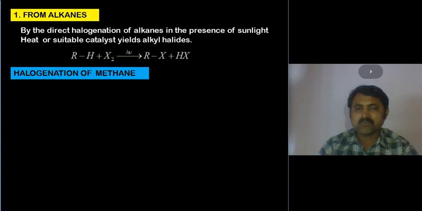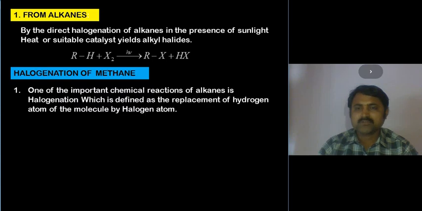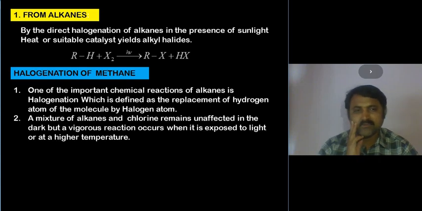In this we have a most important concept called halogenation of methane. One of the most important chemical reactions of alkanes is this one, which is defined as the replacement of a hydrogen atom of the molecule by a halogen atom. A mixture of alkanes and chlorine remains unaffected in the dark, but a vigorous reaction takes place when it is exposed to light at a higher temperature.